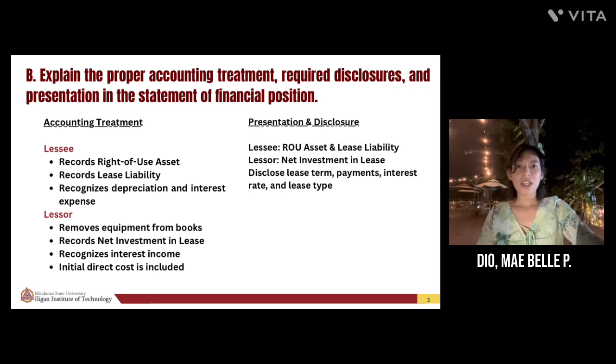So, for the lessee, it recognizes a right of use asset and a lease liability. It recognizes depreciation on the asset and an interest expense on the liability. For the lessor, the equipment is removed from the books and recognizes a net investment in the lease. The lessor earns interest income over time and incurs an initial direct cost. On the balance sheet, the lessee shows a right of use asset and a lease liability, while the lessor shows a net investment in the lease.